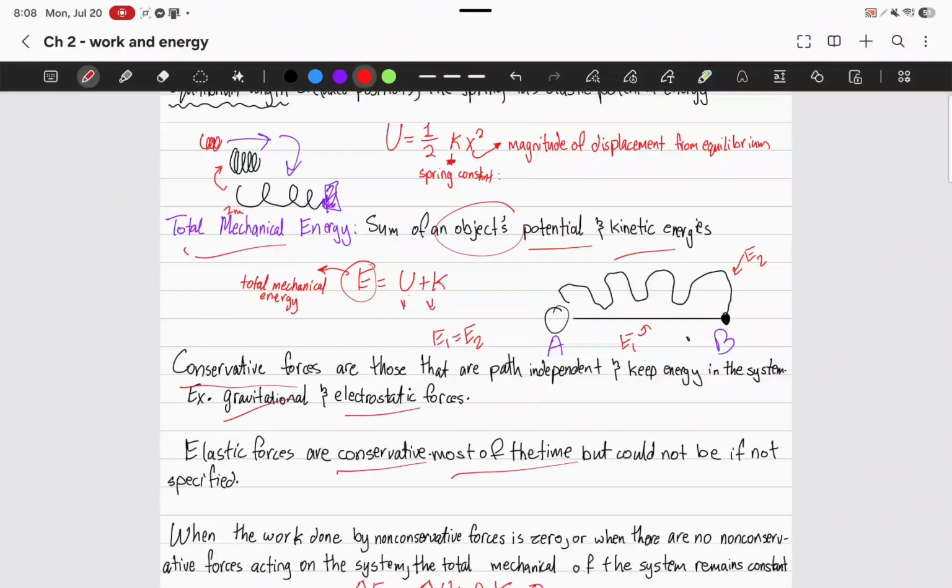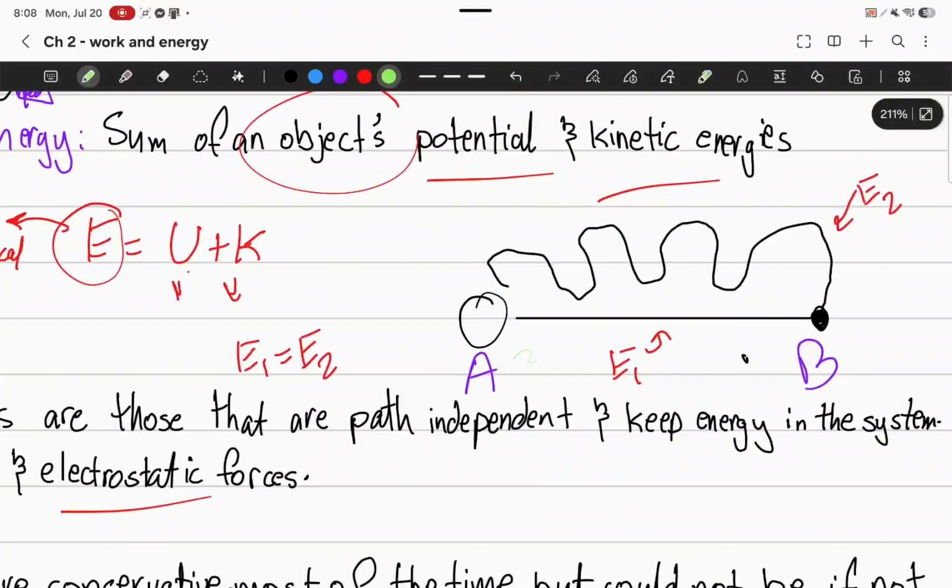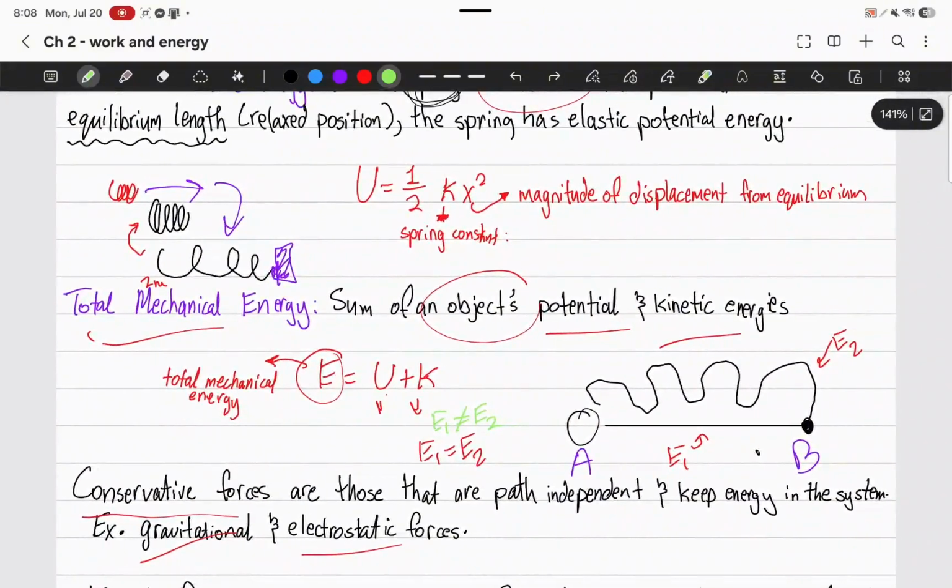So think about this example that we've had here. When you go from point A to point B, if you had conservative forces, then E1 is equal to E2. But in reality, E1 is not equal to E2 because we have non-conservative forces. For example, friction. When you're moving a ball this way, that way, it's moving a larger distance than E1. This is going to take more energy. This is going to end up slowing the ball more and more, so it ends up being lost from the system.